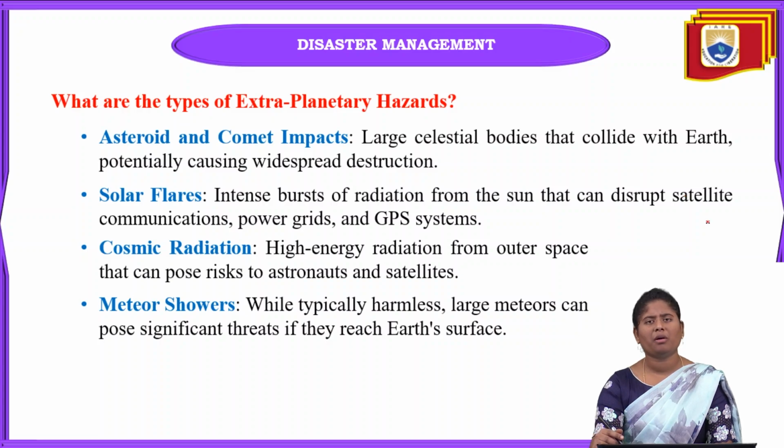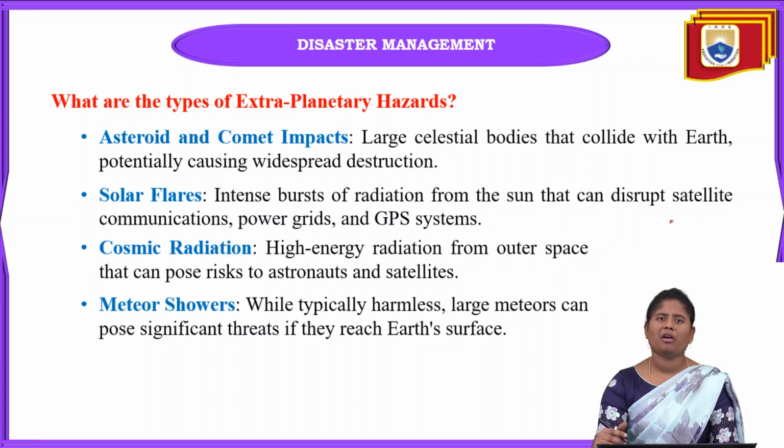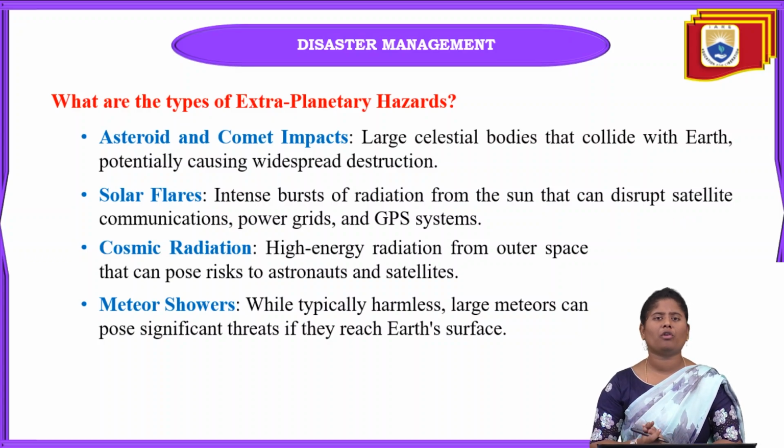In these extraplanetary hazards, the types we can see are asteroid and comet impact. When large celestial bodies collide with the earth, that can cause a very large impact on our earth, whether it is an asteroid or a comet. When an asteroid or comet strikes the earth, that may cause these extraplanetary hazards.